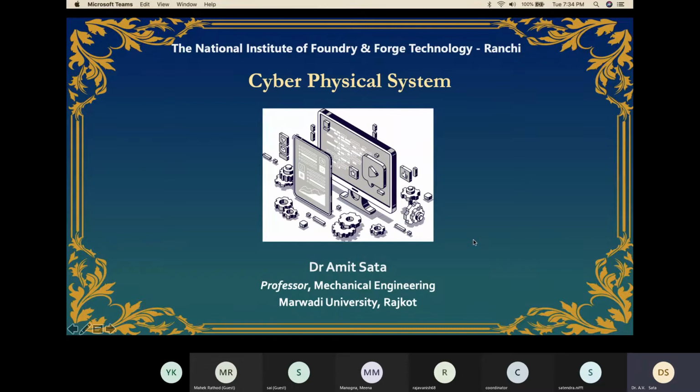We started a discussion about what a cyber physical system is, and we mostly tried to transform it into what I should call a cyber manufacturing system. We discussed the key components required to develop a cyber manufacturing system, and then focused on developing a typical one, in which the key concept is to acquire data from a manufacturing system.